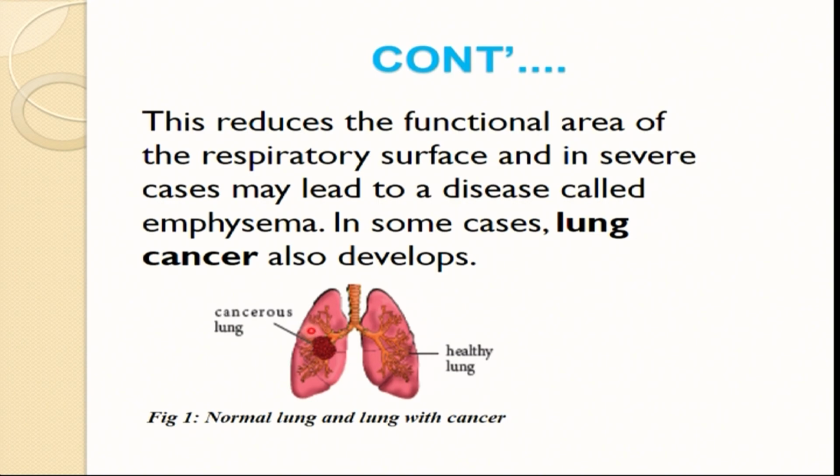Properly, if I locate it, we have something which is dark here. This is a cancerous lung, a lung which is suffering from cancer. We have this lung which is healthy. It is not affected at all. So I can conclude by saying that smoking can be one of the agents that can lead to lung cancer, because the nicotine is not removed from the lungs and eventually can cause some of the muscles to become inelastic and eventually lead to lung cancer.